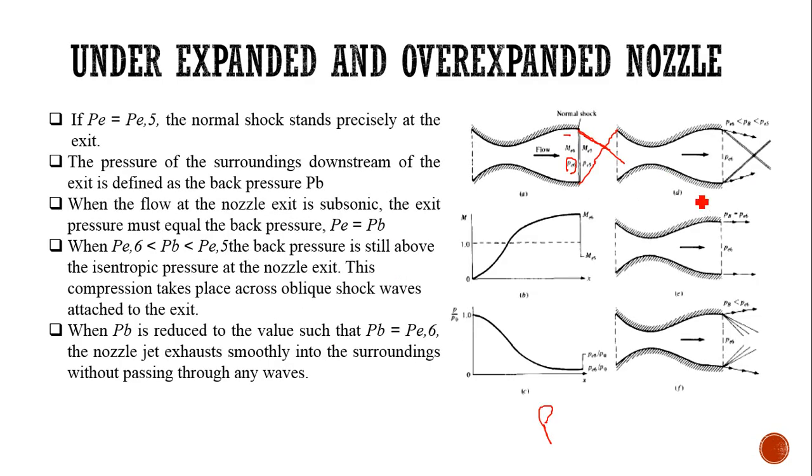Just see here. This is P less than atmospheric pressure, and here P is greater than PB. This is for under expanded, and this is for over expanded.